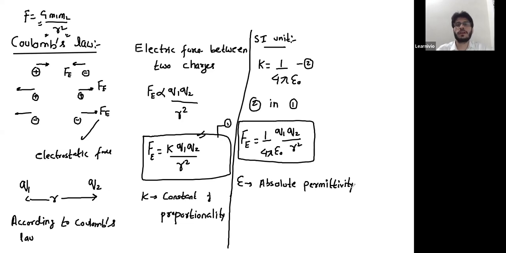Now, just like different mediums have different refractive index and different density, different mediums have different values of absolute permittivity. Like the permittivity of air is different from the permittivity of water. So this force depends upon the medium. The dependency on the medium comes from this absolute permittivity. This is the absolute permittivity of the medium. It's different for different media.